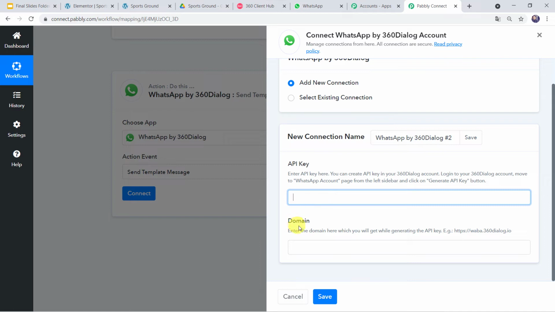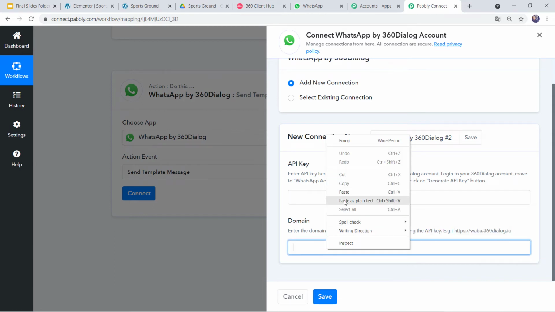Now the domain is required. Enter the domain here, which you will get while generating the API key. An example is also given. So we'll simply copy this example from here and we will be pasting the example over here.